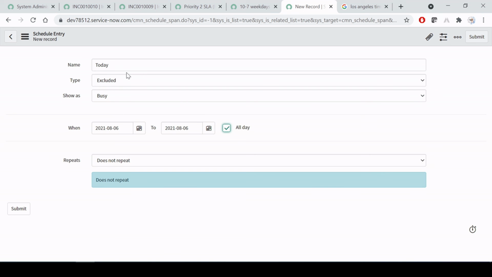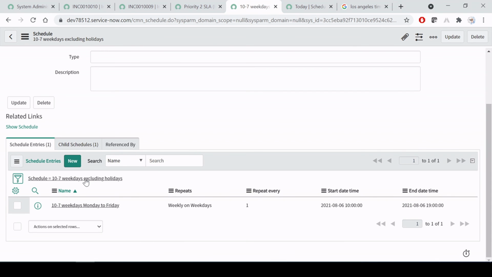So I'm just creating one holiday just for today, so that our SLA should not start. Our SLA should attach, but it will not execute. I'm telling the system that today is the holiday, so please attach the SLA, but do not start the SLA.